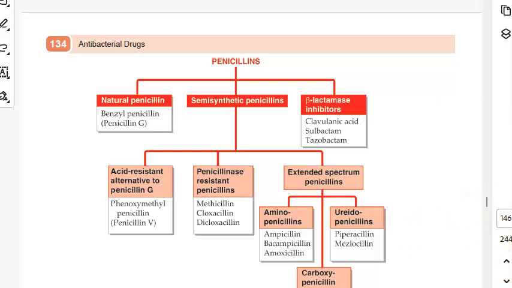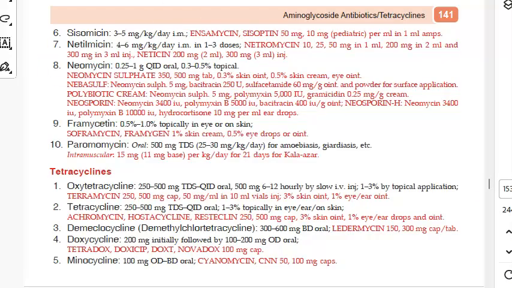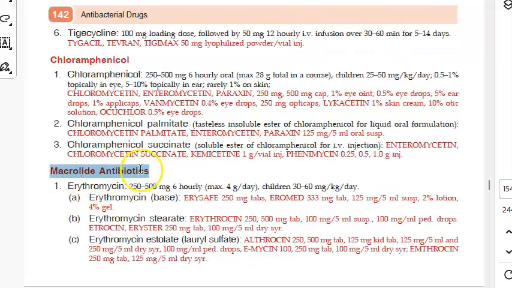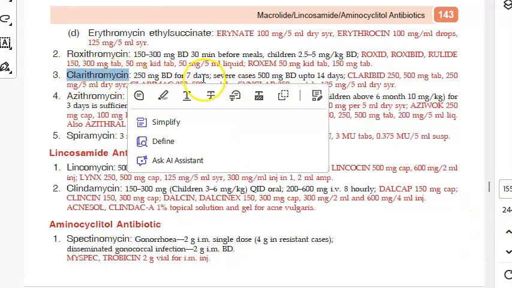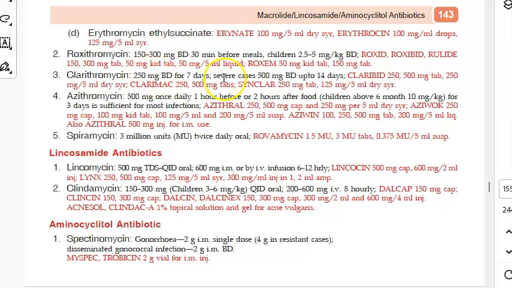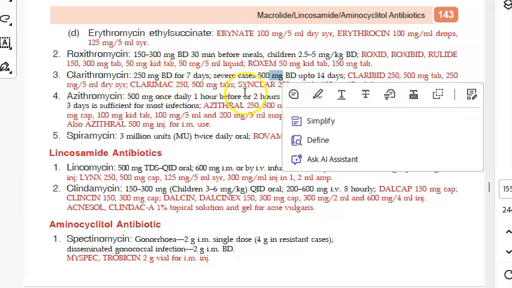This you understood. So if the person is allergic to penicillin, what did they say? You have to give tetracycline, that is doxycycline, 100 mg. Okay, so you got it. Doxycycline you understood. Then clarithromycin, let's find that. That is a macrolide antibiotic. So here you have macrolide antibiotic. Under that we should be having clarithromycin. Very good. How much were they telling? 250 mg or 500 mg they are saying.